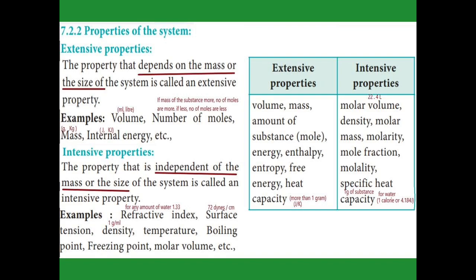And specific heat capacity means it is specifically calculated for 1 gram of substance, whether the heat is evolved or absorbed by that, and that is specific heat capacity. We are calculating for 1 gram only, so it is an intensive property. So note it down: heat capacity is an extensive property, but specific heat capacity is an intensive property.